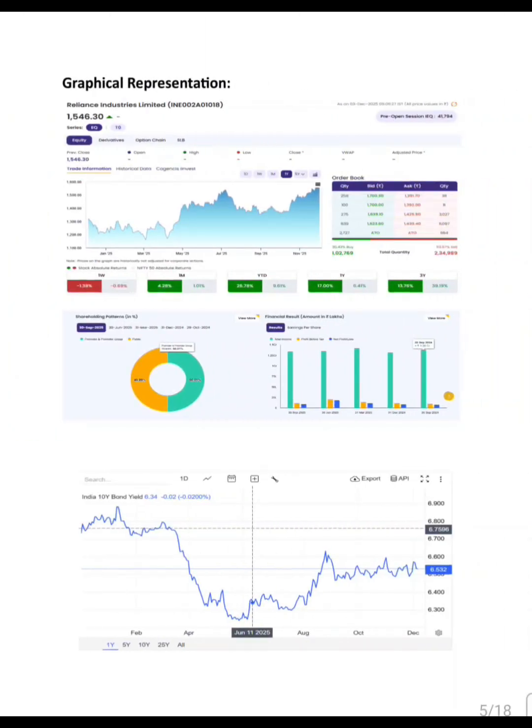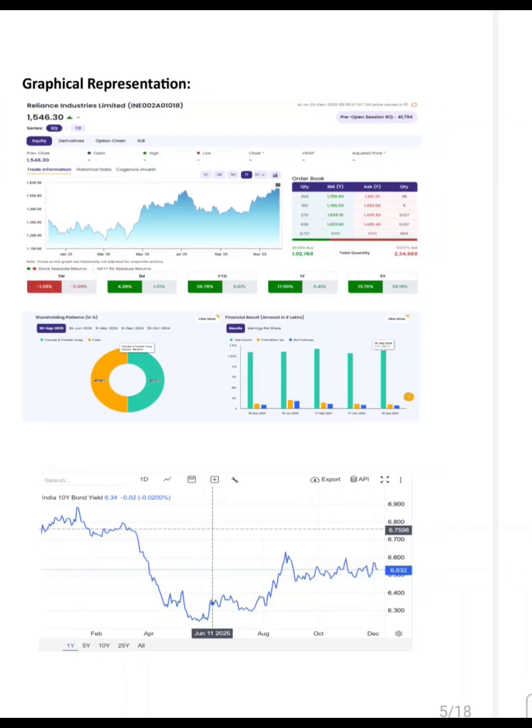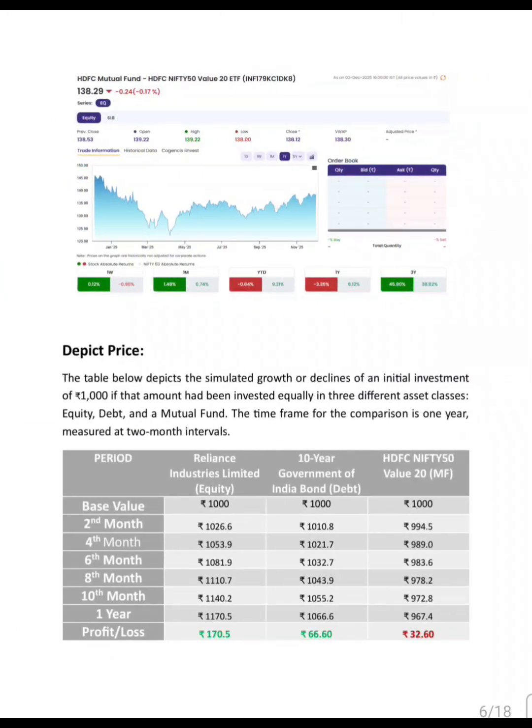So, this is the graphical representation, and then here this table shows how 1000 rupees grows in each instrument over 1 year. You can see Reliance grew the fastest, ending at 1170 rupees. Government bonds grew steadily to about 1066 rupees.